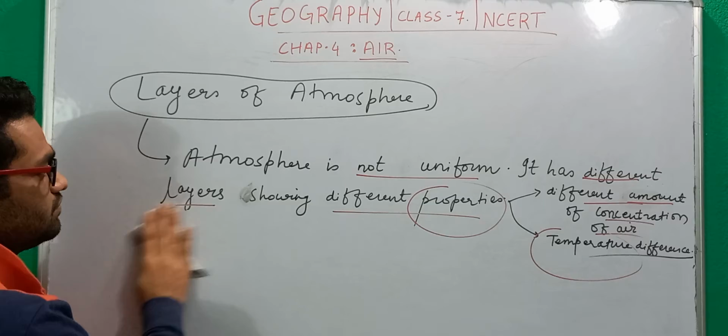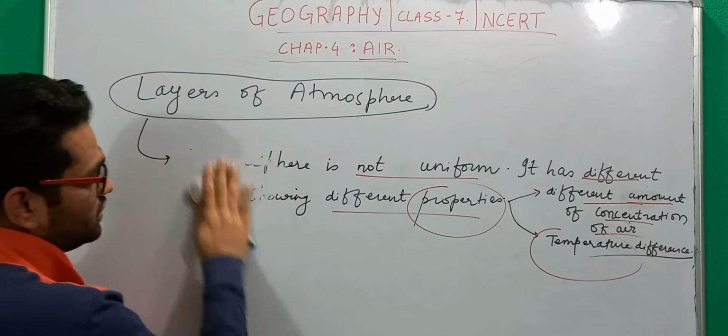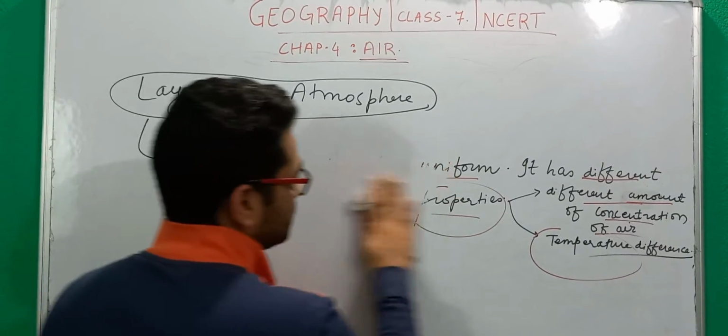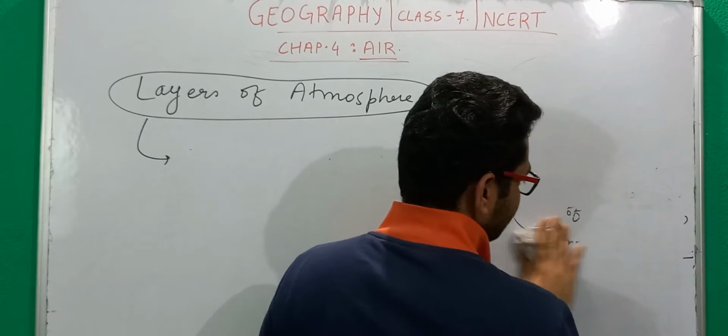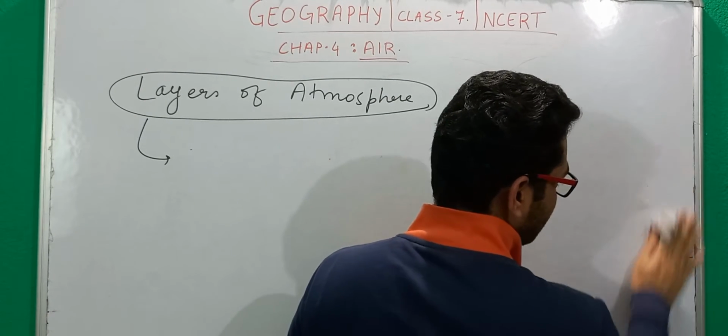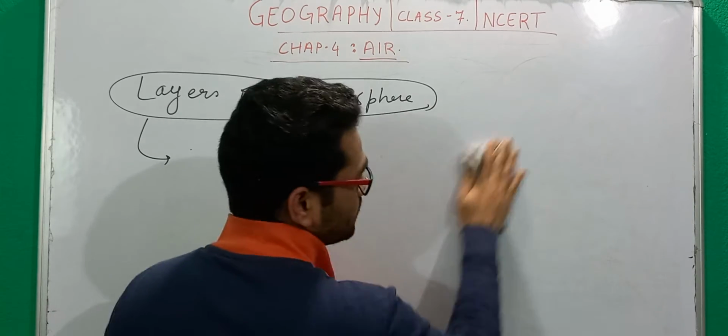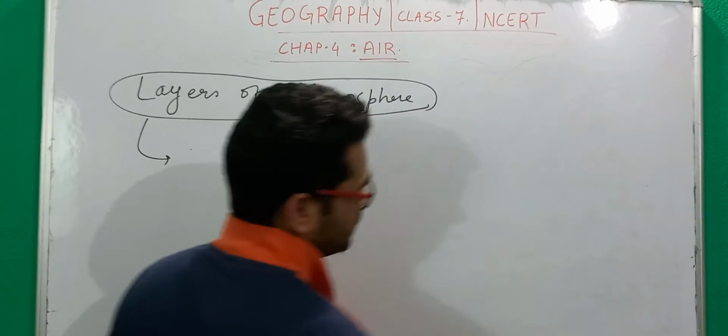Now let's come to our topic, the layers of atmosphere. We have divided the atmosphere into 5 basic layers. In this part I will draw a diagram.